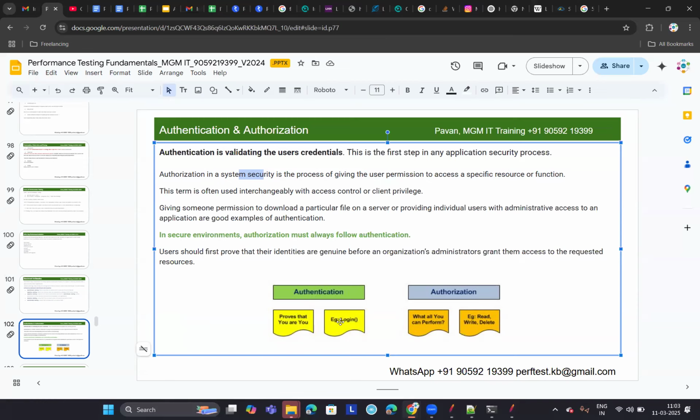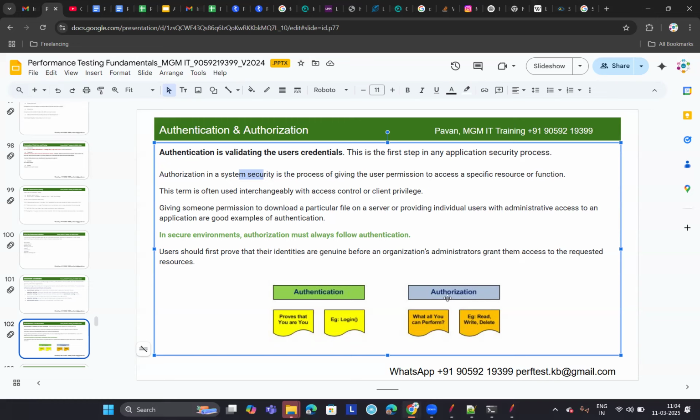And authentication usually happens at the login step, right? And authorization, once the user logs into the application, then authorization happens immediately, right? So once you log into an application, your application will check what type of user this is based on your username. Based on that, it will provide permissions or privileges on the application, whether it is read permission or write or delete permission.